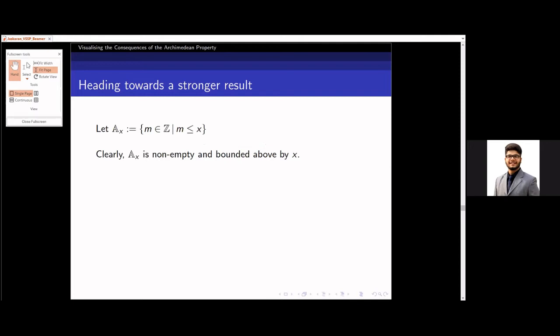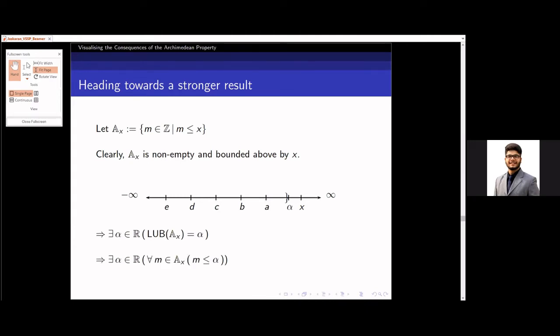My instinct triggers me to use the LUB axiom. Firstly, the set would look something like this, right? Because it is bounded above by x, the x is on the right of the set. Now, coming back to the LUB axiom, it would mean that there exists an alpha in R such that alpha is the LUB of A_x, right? Which means every element in A_x is less than or equal to alpha, and intuitively alpha would be at most x. It can't exceed x, right? You may think about that also.